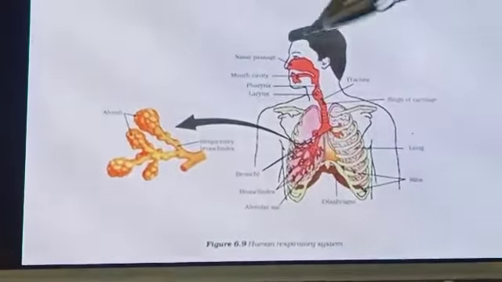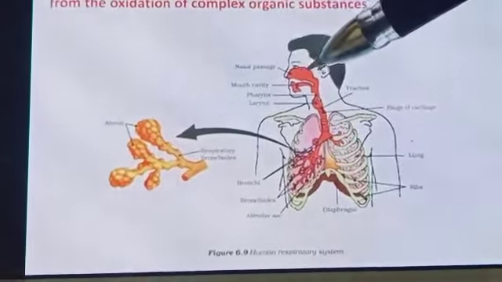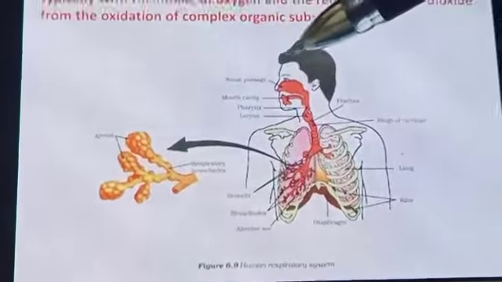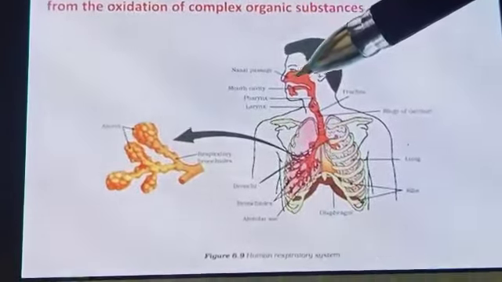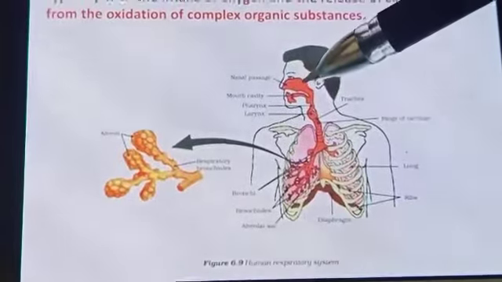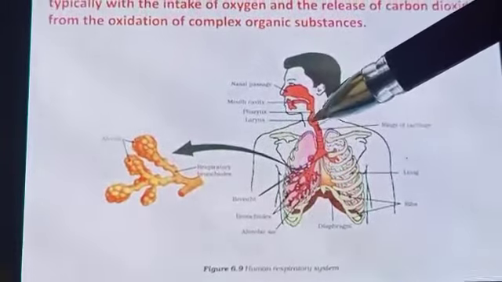So from where are we taking it in? First it will be from the nostril. Now in the nostril, hair-like structures are present and mucus is present. For what reason? To avoid the dust particles entering the human body, they are stopped right there. Then it passes through the mouth cavity to the pharynx and to the larynx.